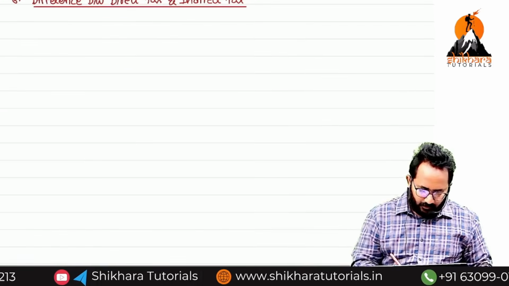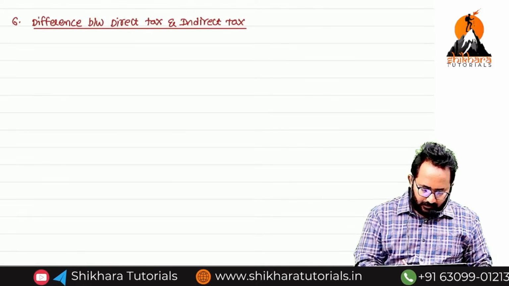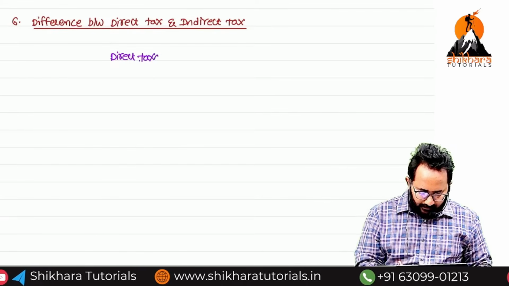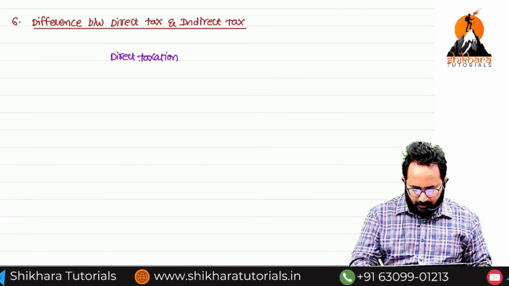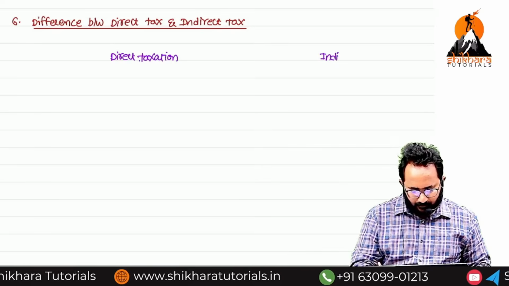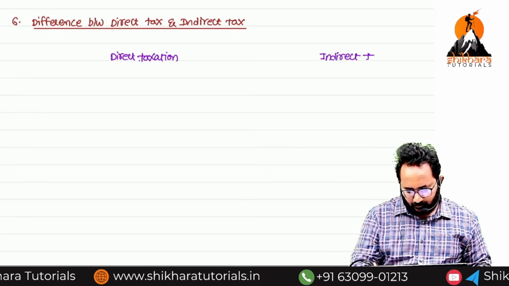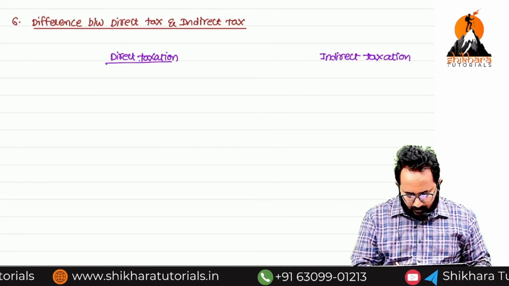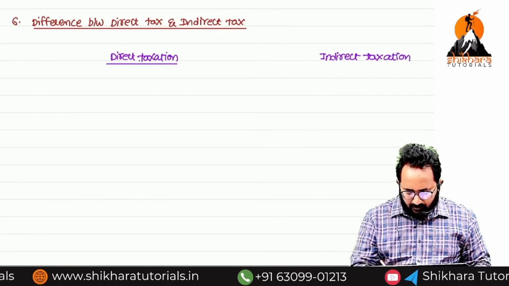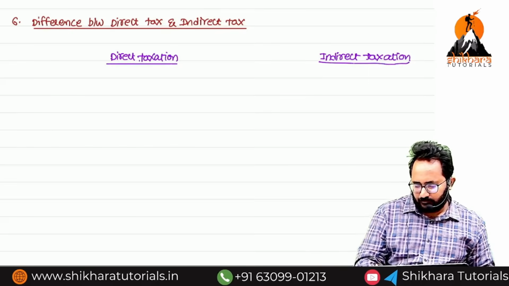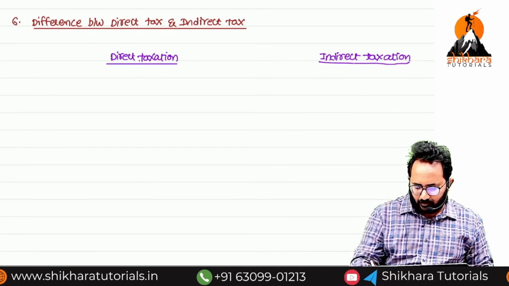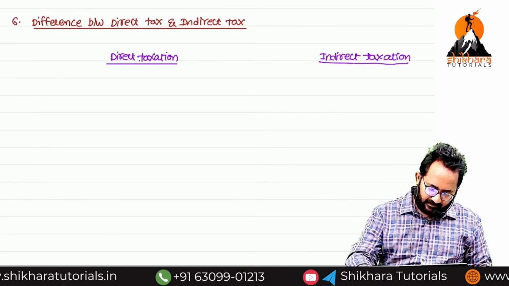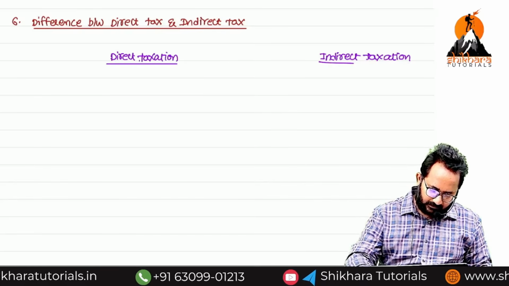We can write it side by side. First we write for direct taxation, and next we write here indirect taxation. So differences means nothing but you can write it side by side. There is no rule on how to present, but if your presentation is the best, automatically they will give marks.